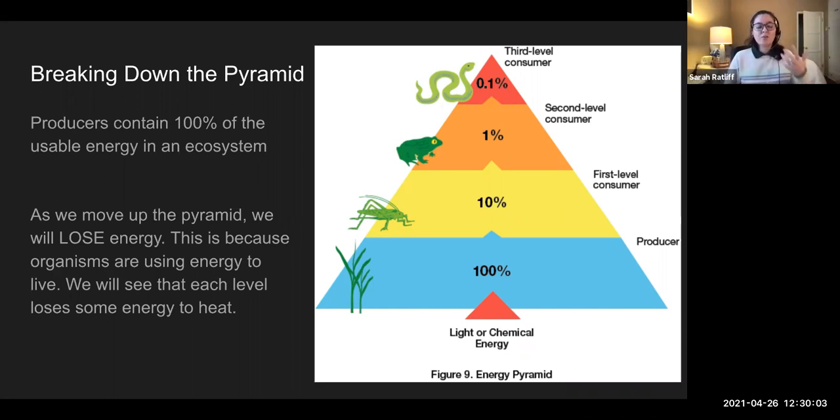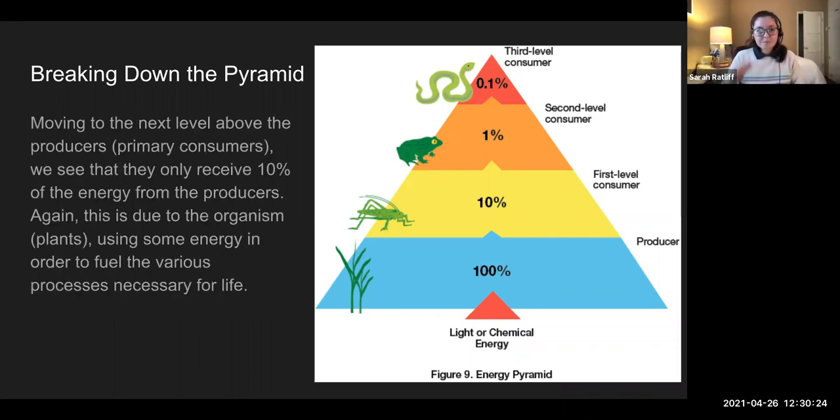We need energy to fuel our biological processes, whether that's maintaining homeostasis or digestion or whatever it is. So we see that at each level, we lose some of that energy. And we're just going to go with a general statement and call it heat, because when we go through biological processes, heat is always a product.